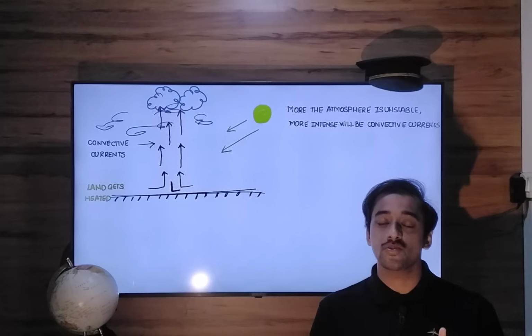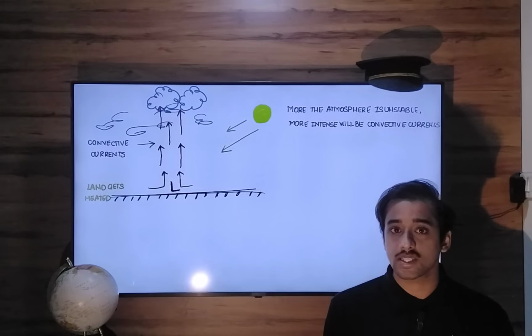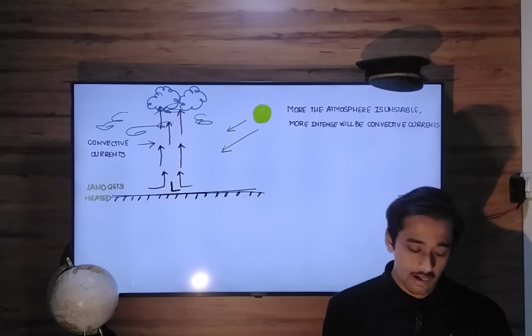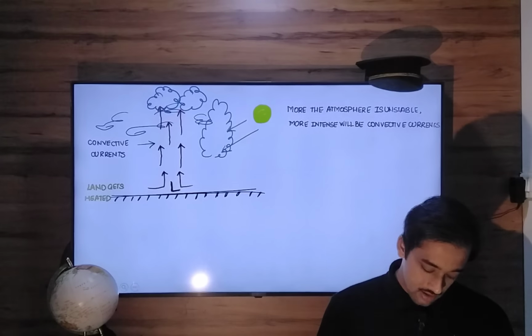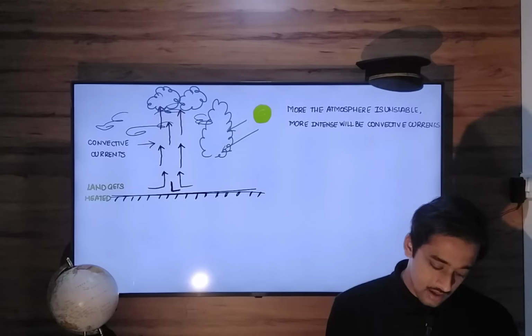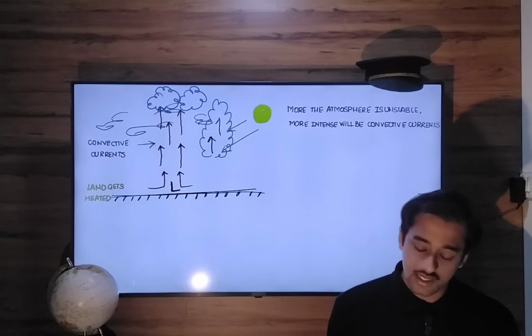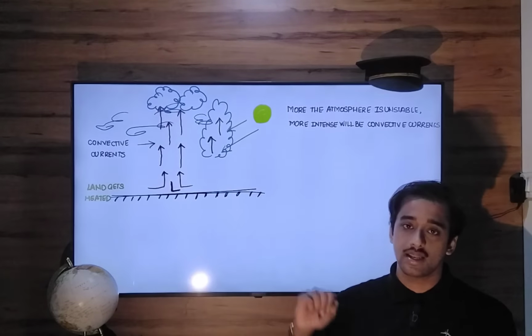Now if the atmosphere is unstable, the growth of these clouds will be too much, too high. As a result, the size of the clouds will go on increasing. It is due to these convective currents, which will build these clouds to higher and higher levels.